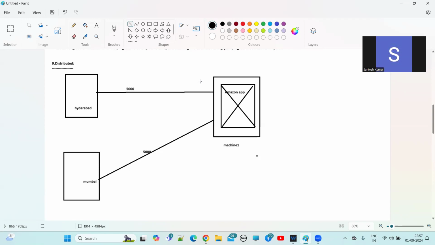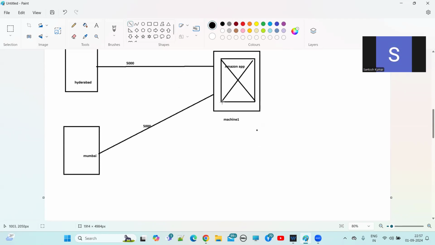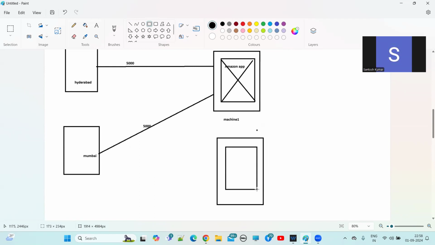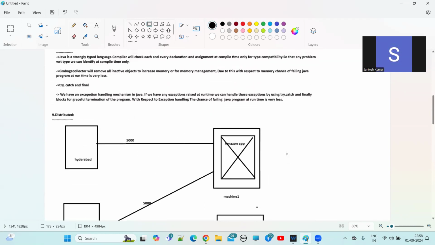So now, how to resolve this issue? Instead of one machine, we will deploy the same application into parallel machines.